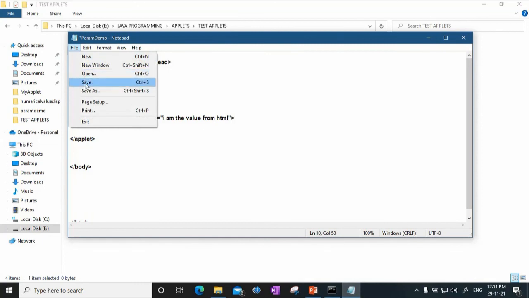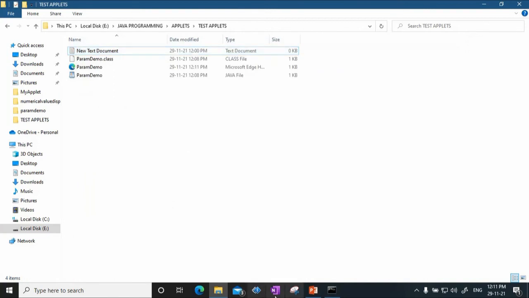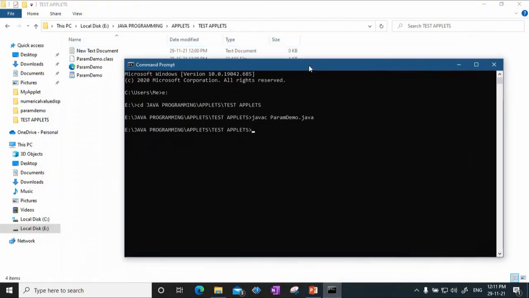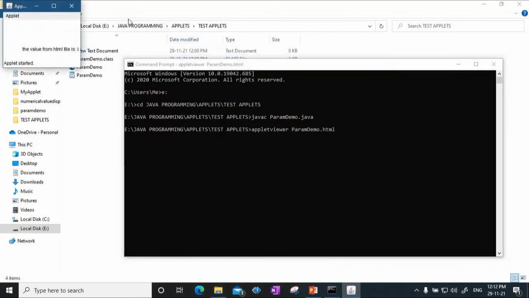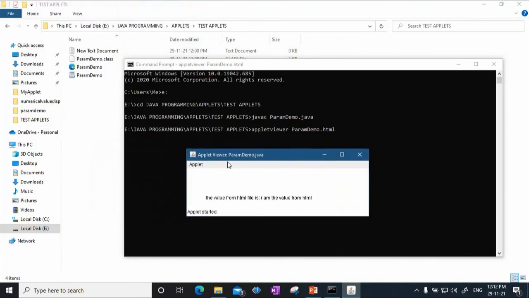and I will save this file. So that is it. Now let me use the appletviewer and run this paramdemo.html. As you can see here, okay, your applet displays that the value from HTML file is I am the value from HTML.